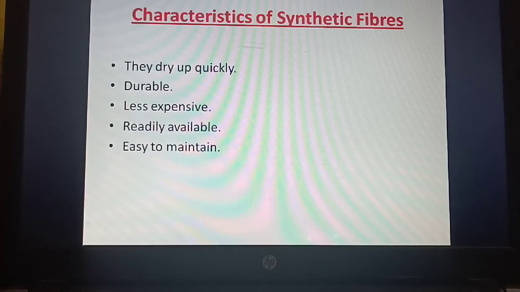Now as it has advantages, what are the disadvantages of synthetic fibers? First of all, they burn easily. If they burn, they stick on to your body. Synthetic fibers easily catch fire, and if they burn, they will stick on to your body. So these are the disadvantages of synthetic fibers.